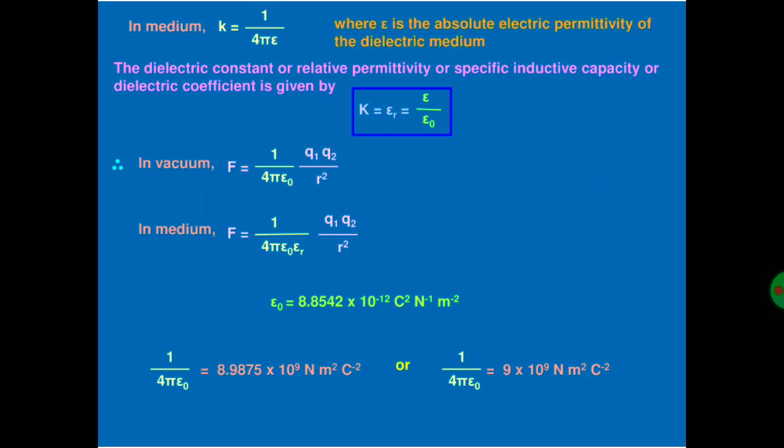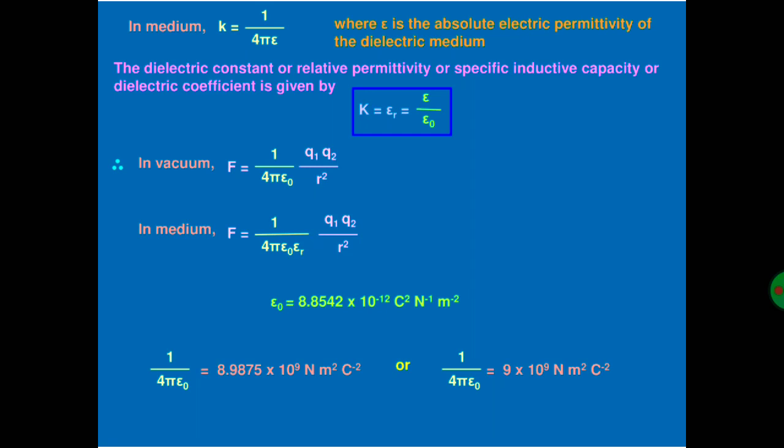If we take a medium, then the constant is equal to 1 by 4 pi epsilon, where epsilon is the absolute electric permittivity of the dielectric medium, or simply called the medium. The dielectric constant or relative permittivity or specific inductive capacity or dielectric coefficient is given by K or epsilon R, which is equal to the permittivity in a medium to the permittivity in free space or vacuum.